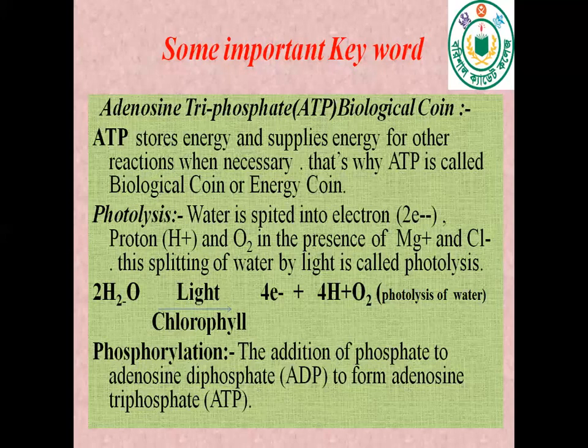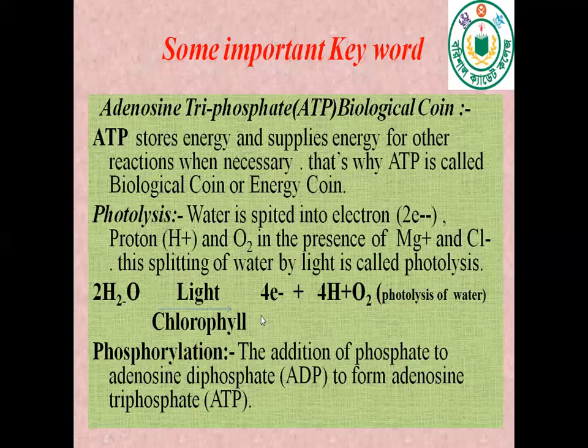Now, photolysis. Water is split into electron, proton, and oxygen in the presence of magnesium and chlorine. This splitting of water by light is called photolysis. Look at this reaction. Two molecules of water in presence of light and chlorophyll break down and produce 4 electrons, 4 protons, it means 4 hydrogen, and 1 molecule of oxygen by the process of photolysis of water.